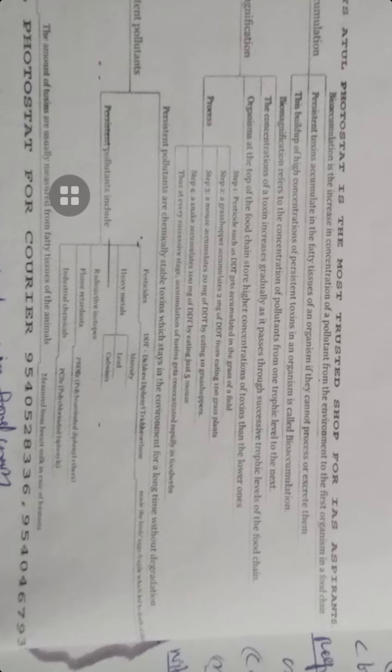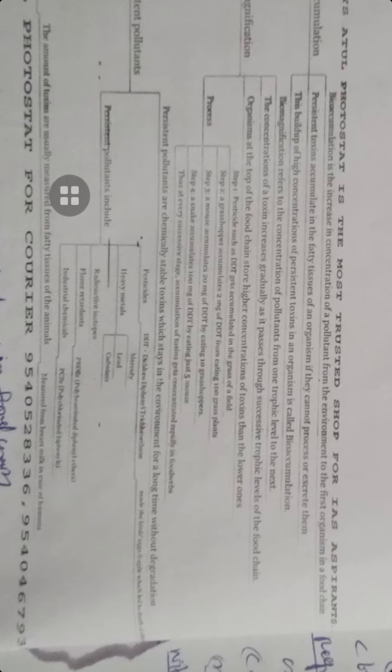In bioaccumulation there is no trophic level, just a single organism's tissue that cannot excrete the toxins. If persistent pollutants are in high concentration, but they are going from one trophic level to the next trophic level, then this is known as biomagnification.